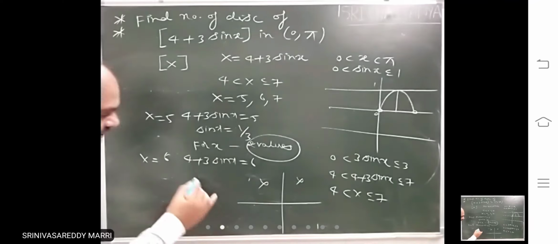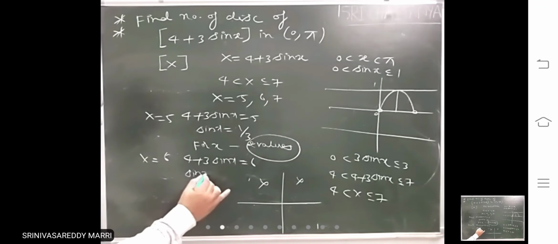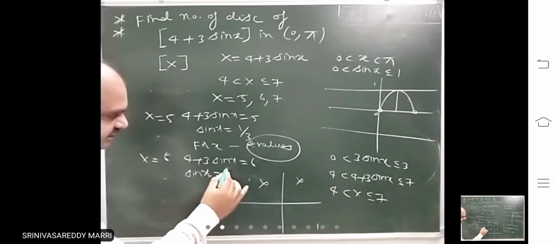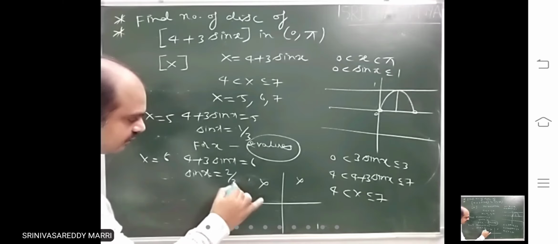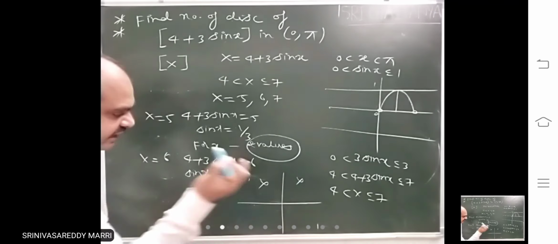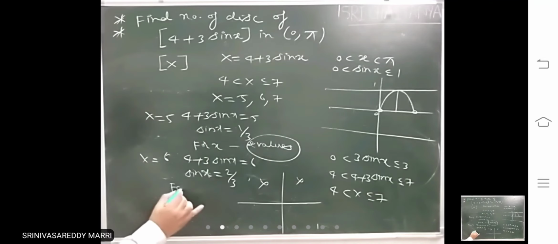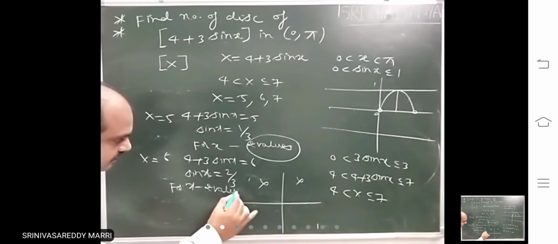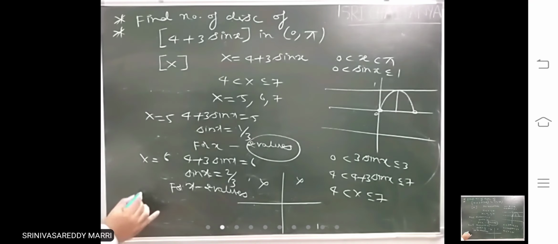Similarly, capital X equals 6. That means sin x is 6 minus 4, so 2 by 3. Again sin x is positive: quadrant 1, one angle; quadrant 2, one angle. So 2 values for x. Now take capital X equal to 7.